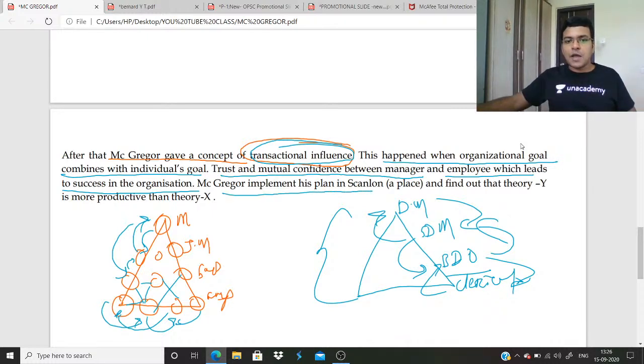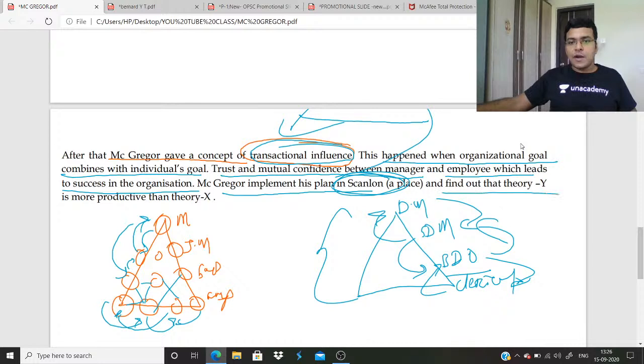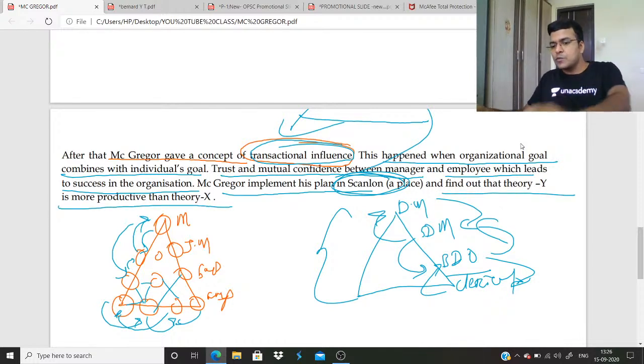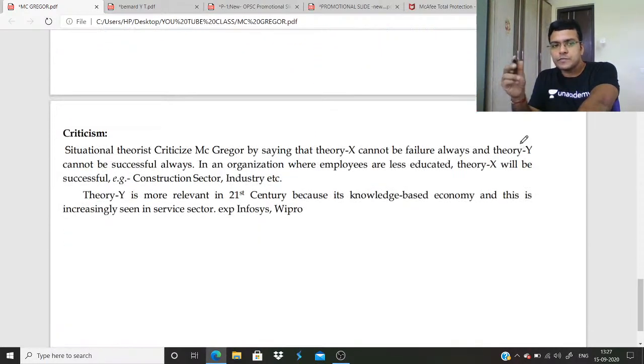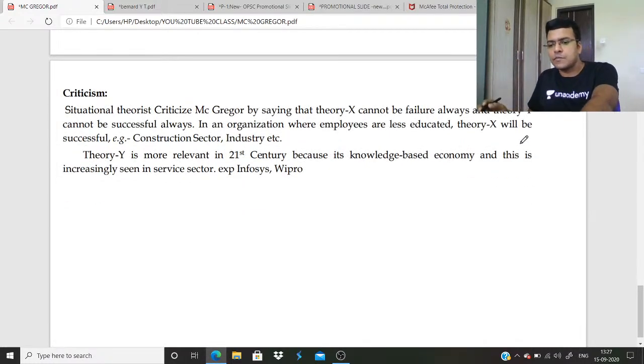McGregor implemented his plan in Scanlon. It was famously known as the Scanlon plan. So what is the Scanlon plan? This transactional influence is the Scanlon plan, and he found out that theory Y is more productive than theory X. So just mention that in the Scanlon plan, McGregor found out that theory Y is more productive and more successful than theory X.